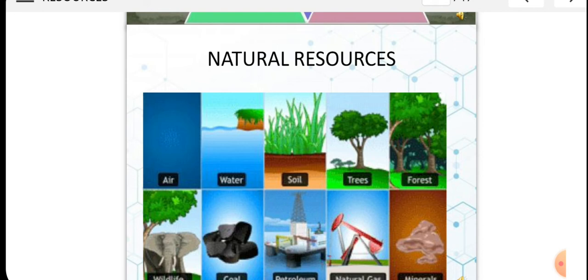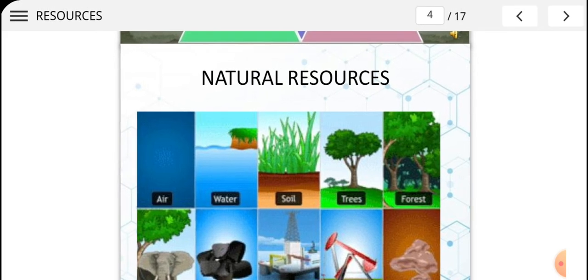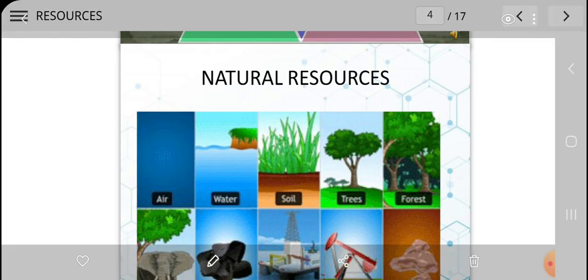Many of these resources are free gifts of nature and can be used directly. In some cases, tools and technology may be needed to use a natural resource in the best possible way. So this was all about resources and natural resources.